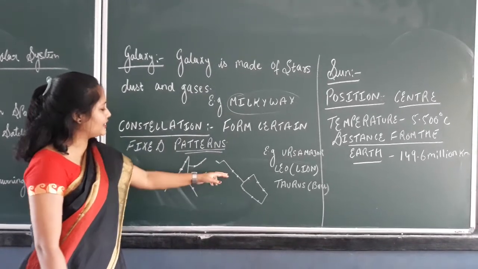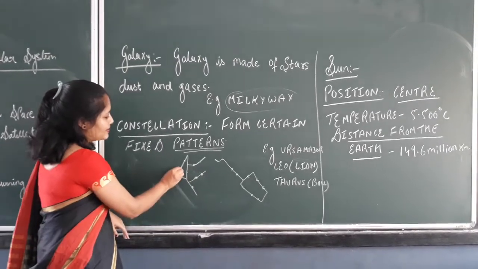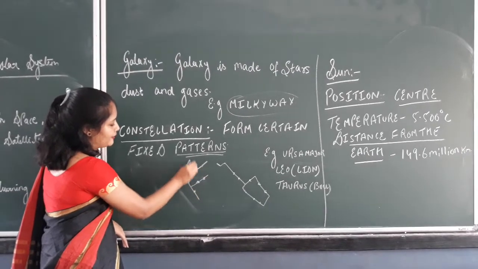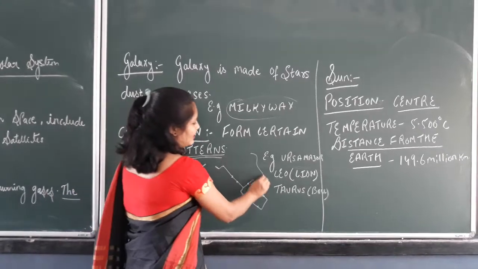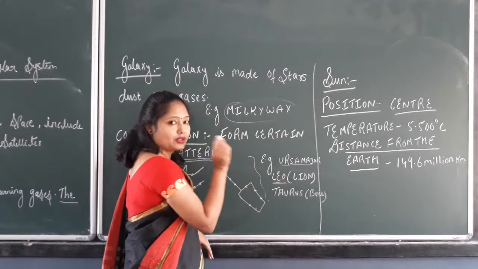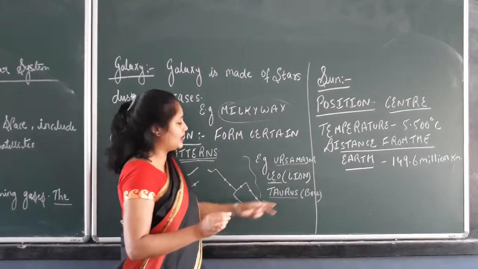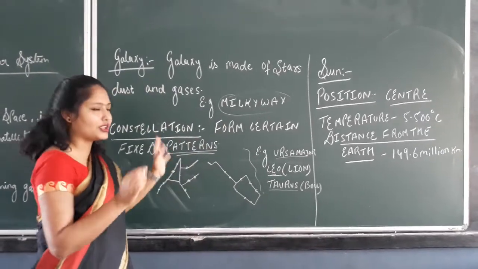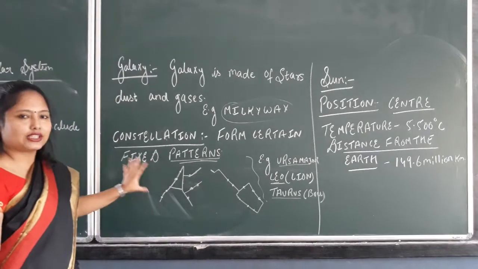See, I have given two shapes here. From these pictures, you can understand that it comes as a group. The group of stars are joining here, and they are forming one particular image, for example Ursa Major and Leo. Sometimes they form the shape of Leo, sometimes they form the shape of Taurus. Taurus is a bull. They don't exactly look like that, but the formation becomes that way. So this much you have understood about constellations.